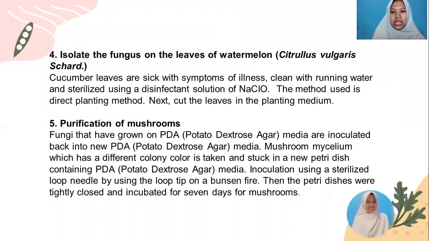Next, cut the leaf in the planting medium. And the last, purification of mushroom. Fungi that have grown on PDA media are inoculated back into new PDA media. Mushroom mycelium, which has a different colony color, is taken and stuck in a new petri dish containing PDA media. Inoculation is done using a sterilized loop needle, sterilizing the loop tip on a Bunsen fire. The petri dishes are tightly closed and incubated for 7 days.